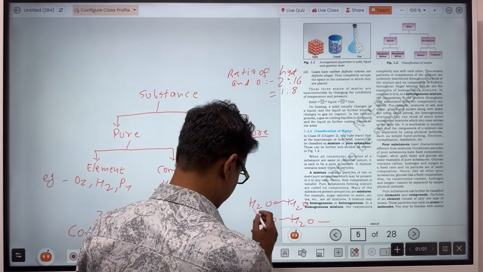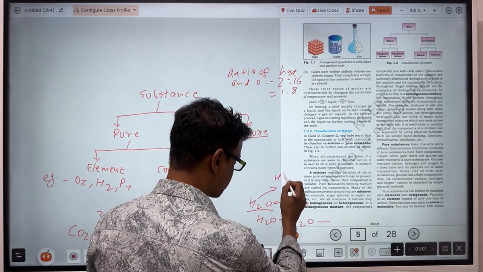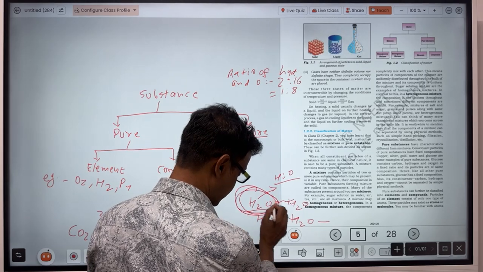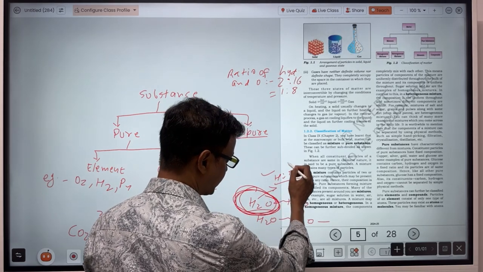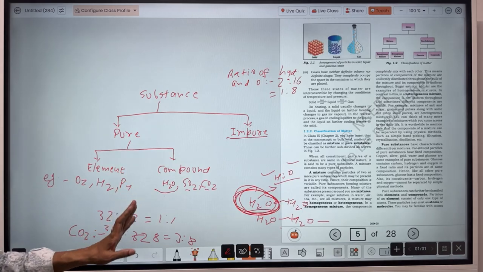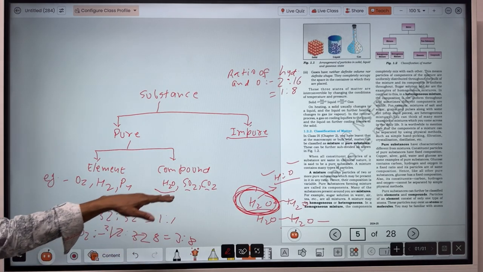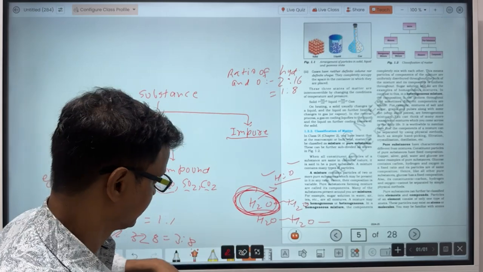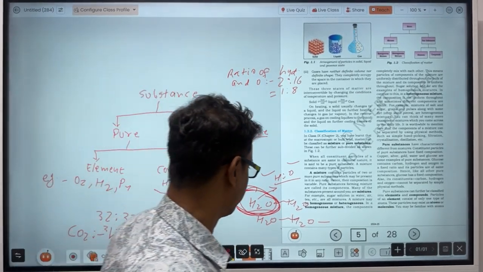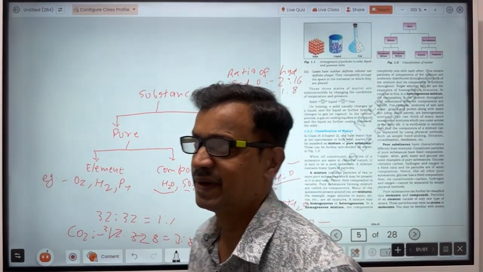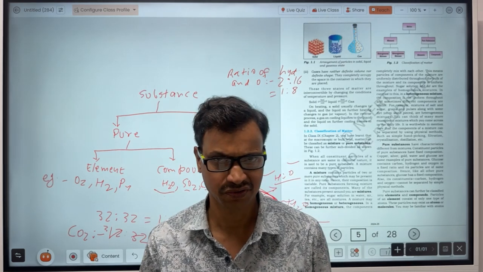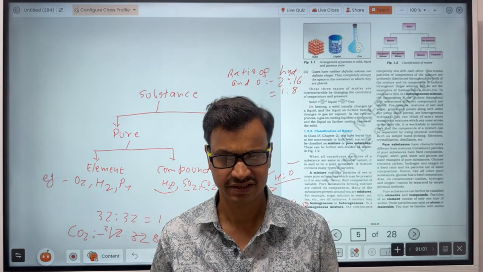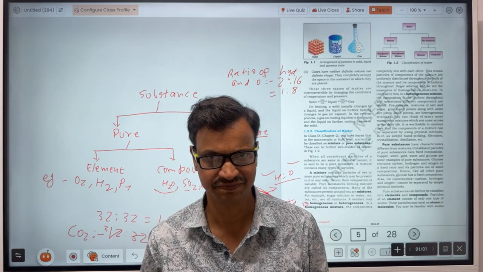In water, the ratio of hydrogen and oxygen is fixed. So water is a pure substance, and it is a compound because water is made up of two or more different elements. If the substance is made up of two or more elements in a definite ratio, then that substance will be called a compound.